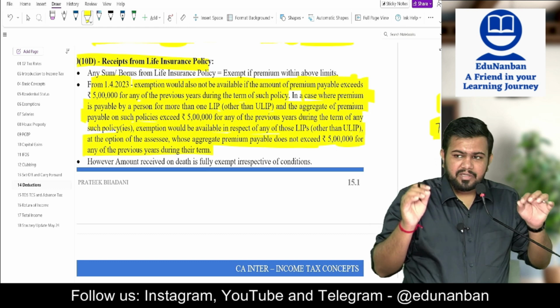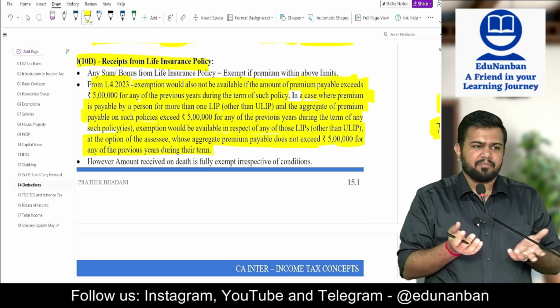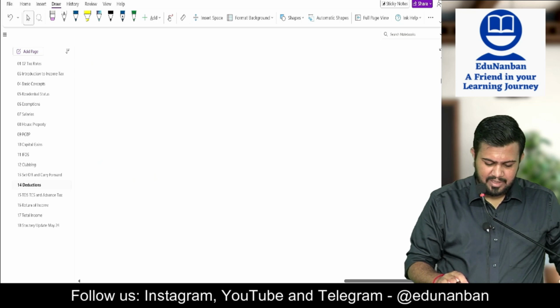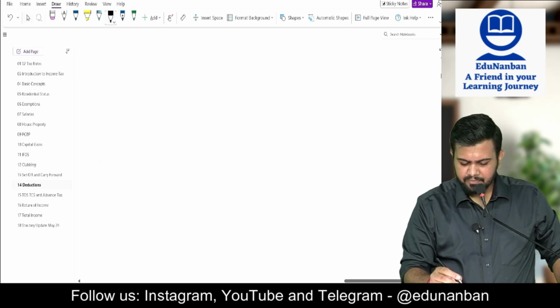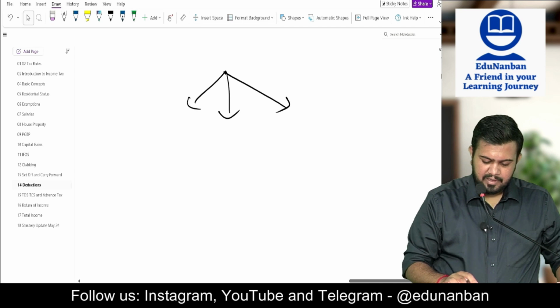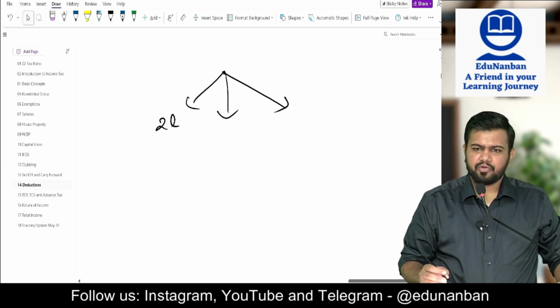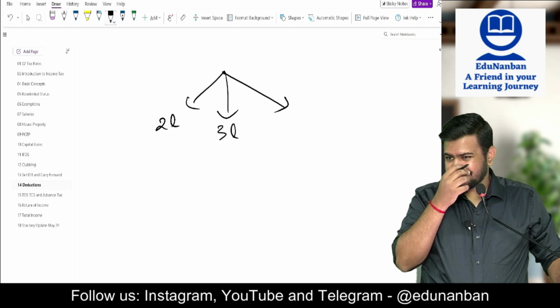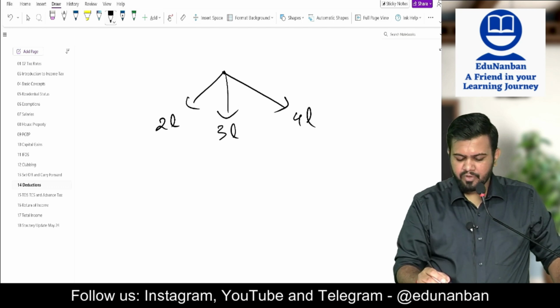But this 5 lakhs is the aggregate premium. So what if I am having 3 life insurance policies? In one policy I am paying a premium of 2 lakhs, in another policy 3 lakhs, and in another policy 4 lakhs.